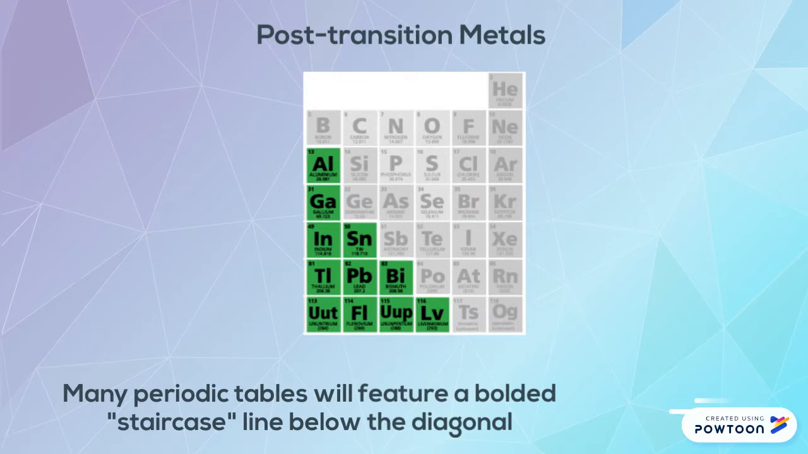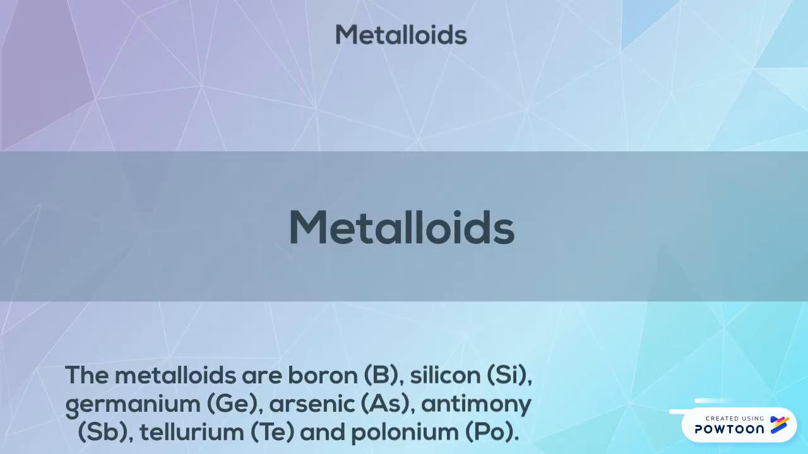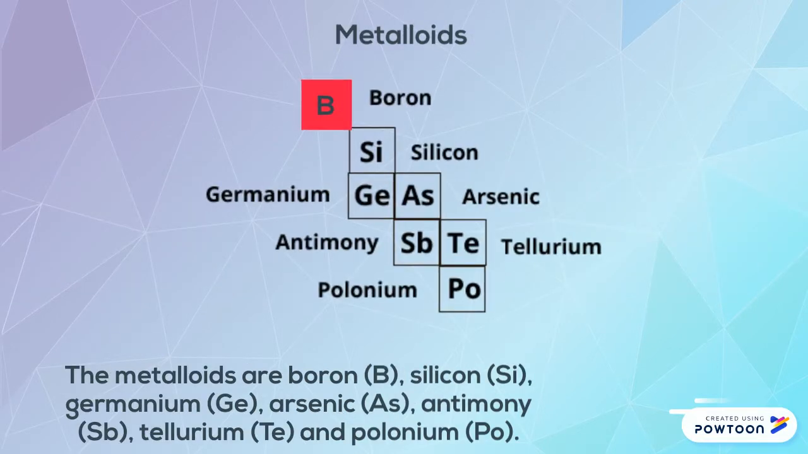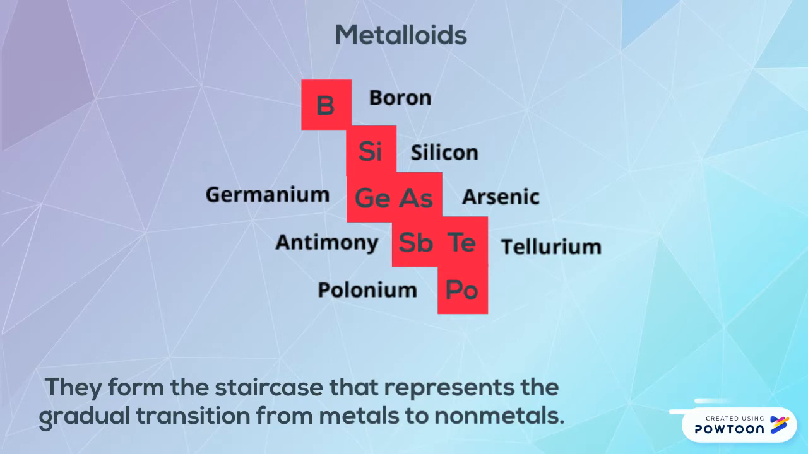Many periodic tables will feature a bolded staircase line below the diagonal connecting boron with astatine. The post-transition metals cluster to the lower left of this line. The metalloids are boron, B, silicon, Si, germanium, Ge, arsenic, As, antimony, Sb, tellurium, Te, and polonium, Po. They form the staircase that represents the gradual transition from metals to non-metals.